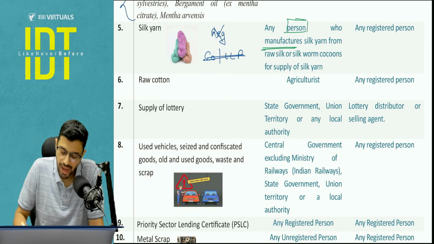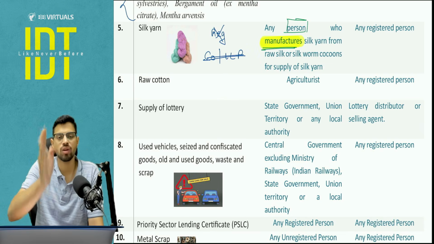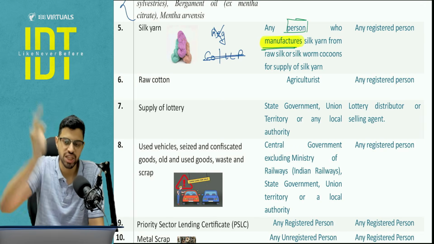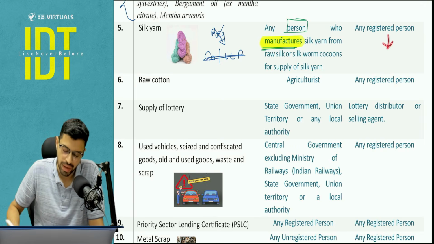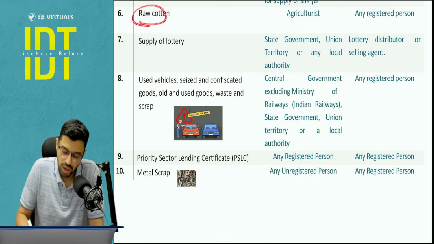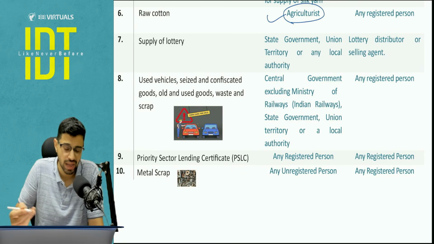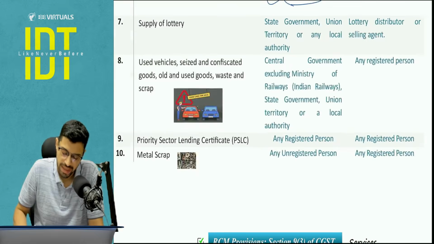No, I don't care. I just need to focus on whether the person is a manufacturer or not. He can be manufacturing it from raw silk, silkworm cocoons. I don't care. The focus is silk yarn, manufacturer to registered person, let him pay under reverse charge mechanism. Raw cotton is agriculturist to registered person. Here again it's grown on the land, hence we have used the word agriculturist.